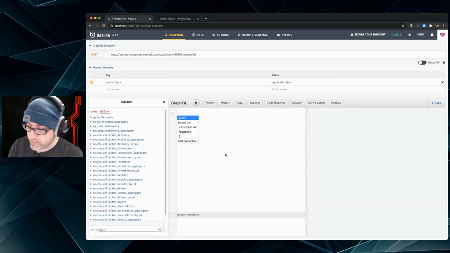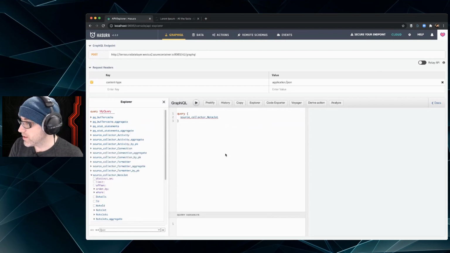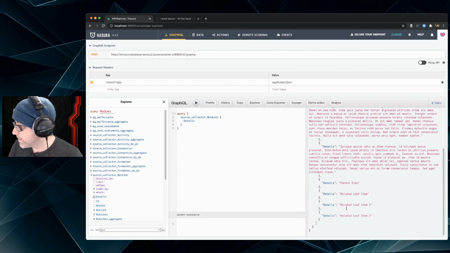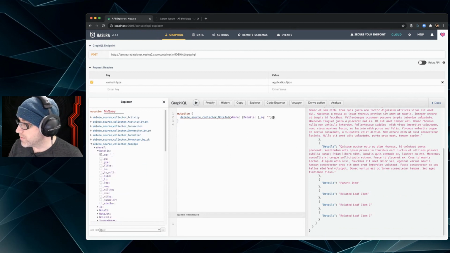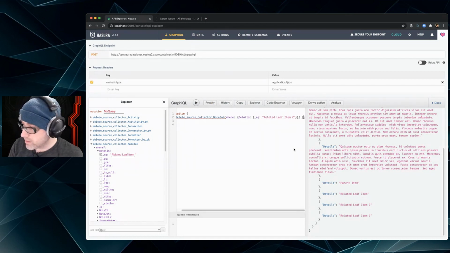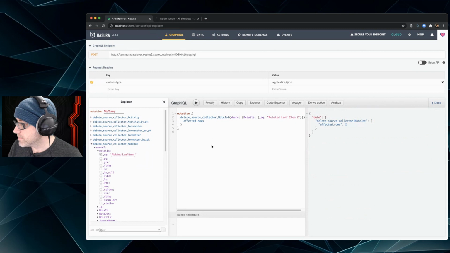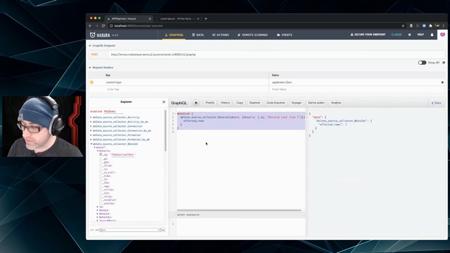So let's see, I'm going to keep that and just do a query again real quick. And source note jot details related leaf item 2. Related leaf item 2. What am I? Oh yeah, I need affected rows, and we should get 2. We did indeed. We have success.